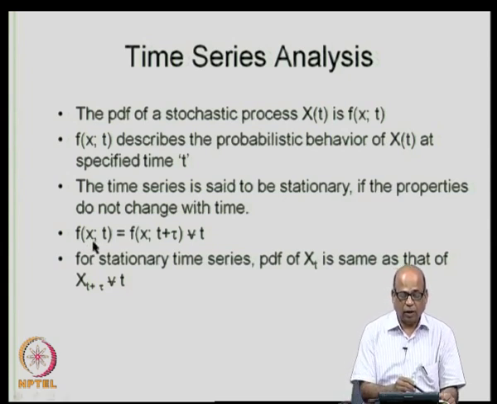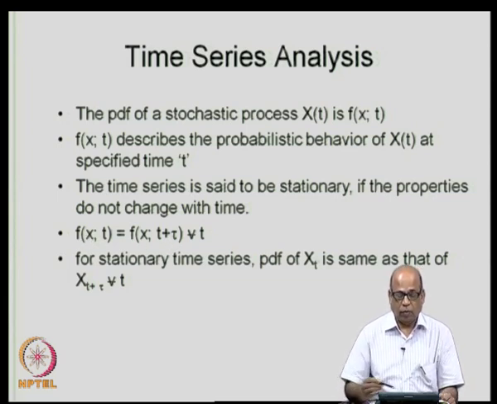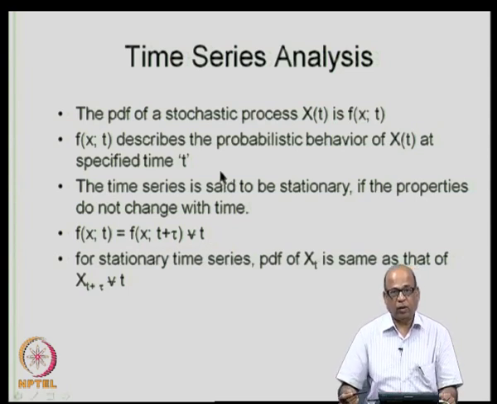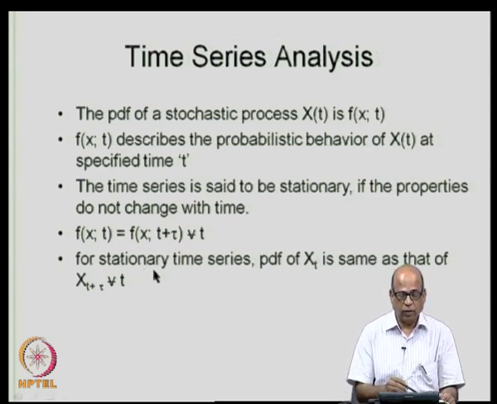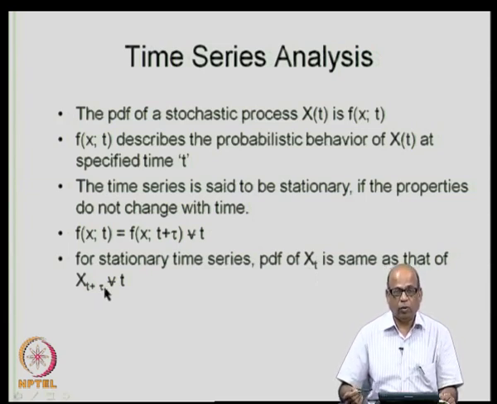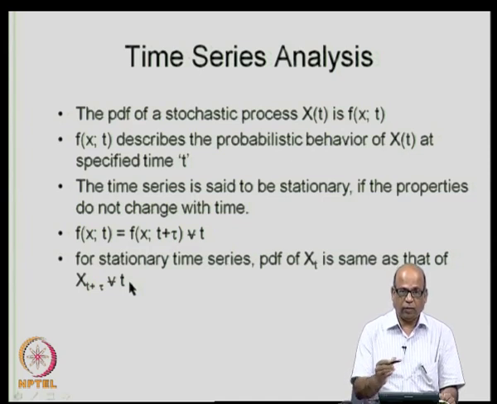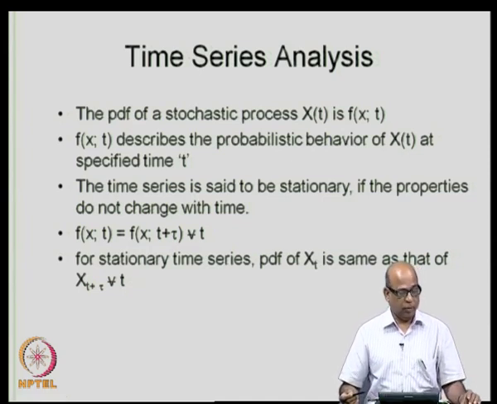That is, if the PDF f of x t is equal to f of x t plus tau for all time t, where we are considering a lag of tau, and the PDF remains the same across all time periods t, then the process is said to be strictly stationary. So, for stationarity of a time series, PDF of x t is the same as PDF of x t plus tau for all t, where tau is the time lag that we are considering between the two random variables.